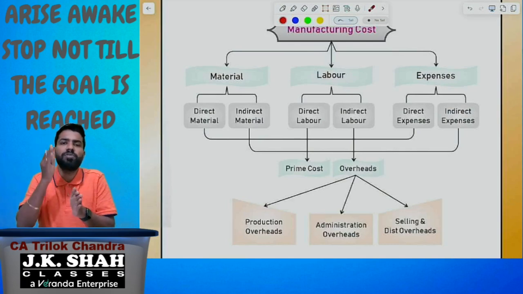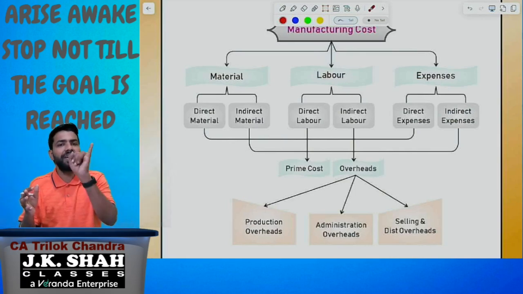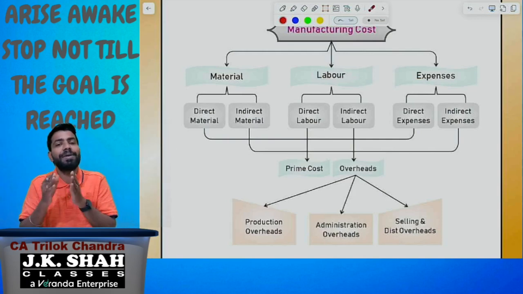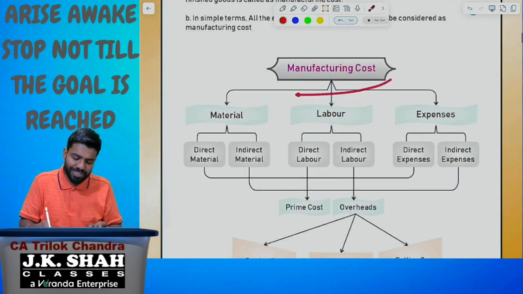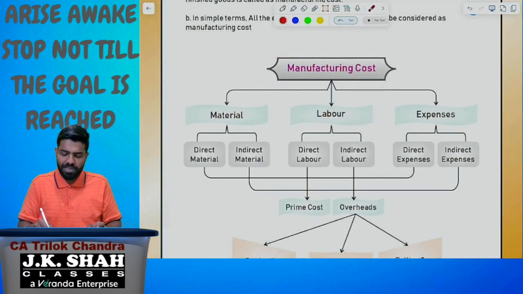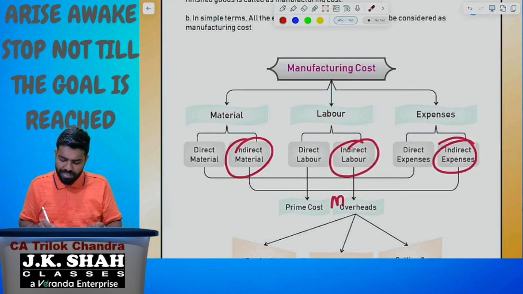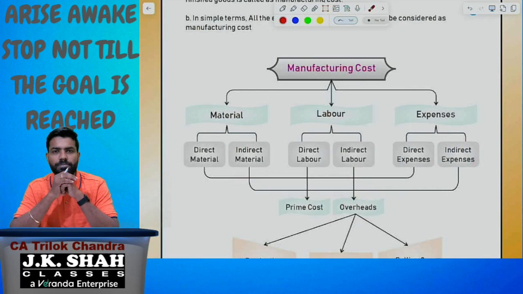From now onwards, what you need to remember is that whenever I say overheads, it's a sum of indirect material, indirect labor, indirect expenses. Especially manufacturing overheads, I can call it as the manufacturing overheads, because manufacturing cost related expenses, if you add indirect material, indirect labor, indirect expenses, we can call it as the manufacturing overheads. Clear?